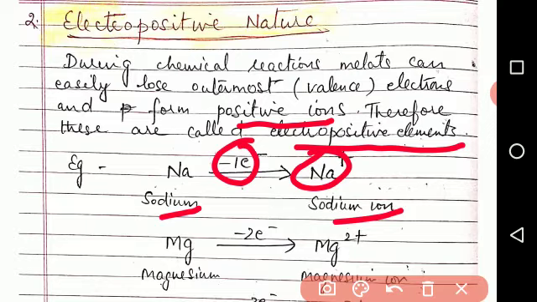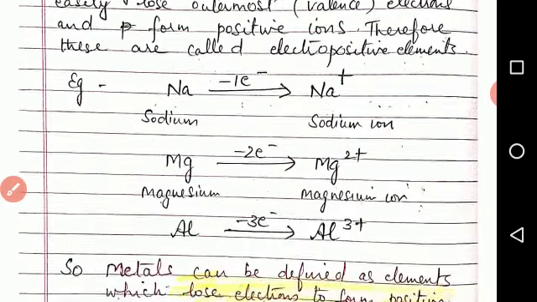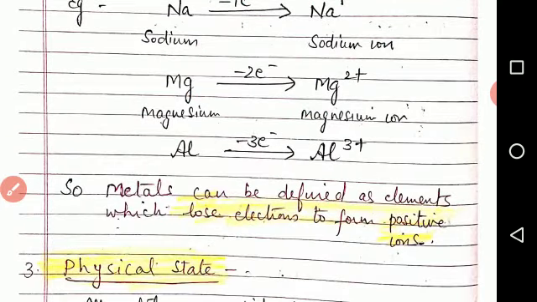Similarly, magnesium gives out two electrons and forms magnesium ion. Aluminium gives out 3 electrons and forms aluminium 3 plus ions. So metals can be defined as elements which lose electrons to form positive ions.